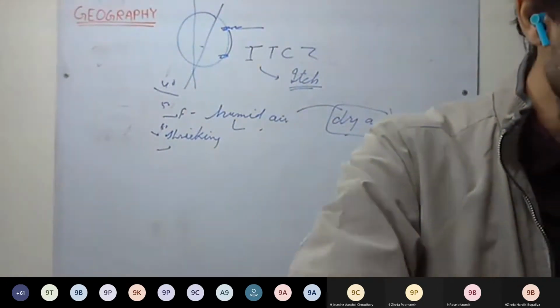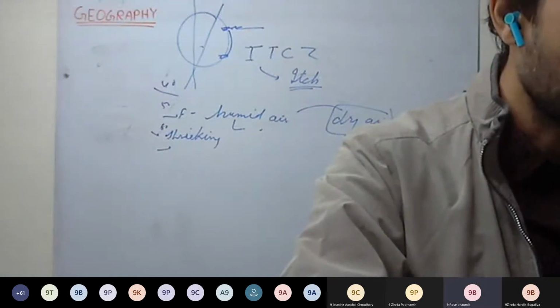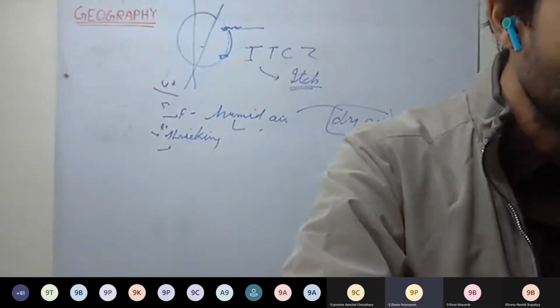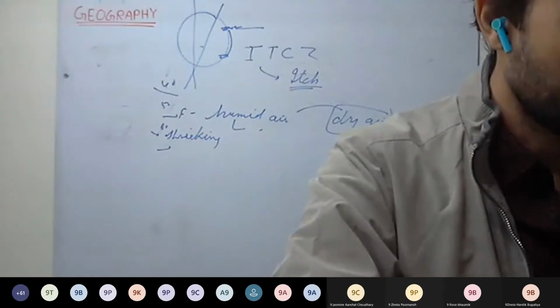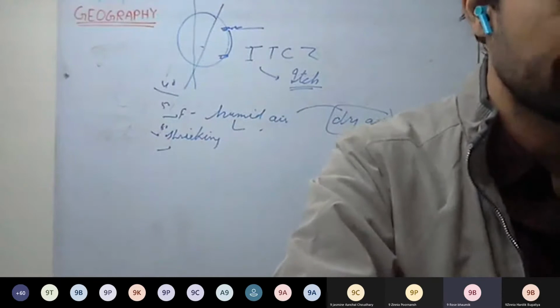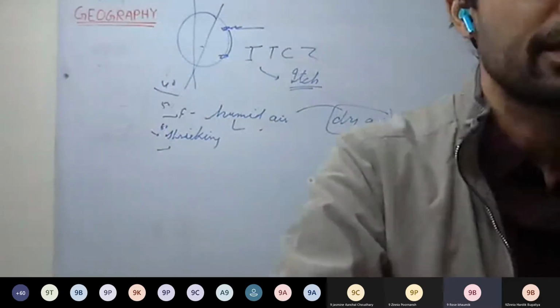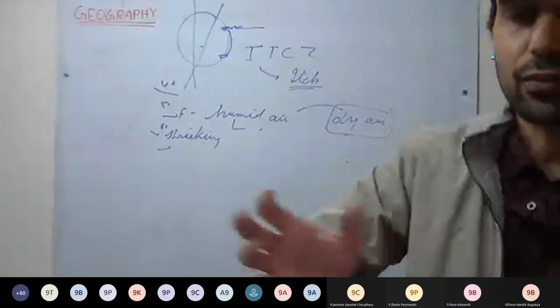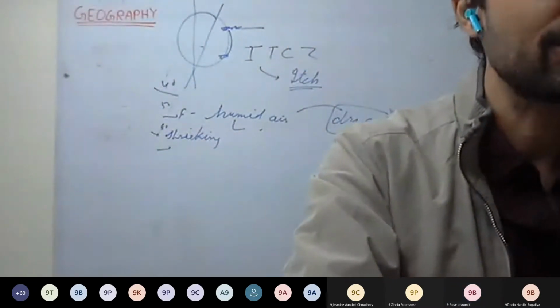Any doubt till now, up to the 13th question? No, sir. Okay. What is Coriolis force? It is the force that the winds experience, towards the right in the north and towards the left in the south. It is an apparent force, not a real force.